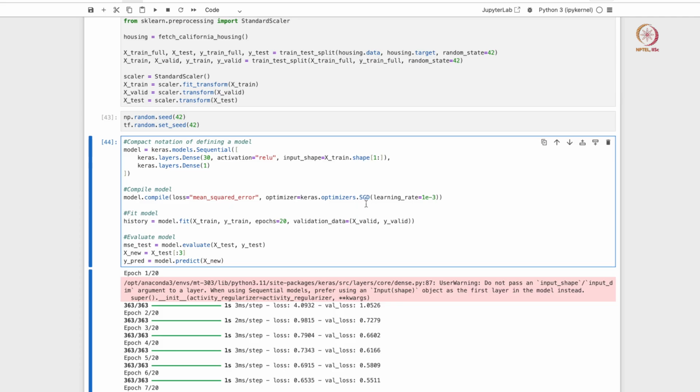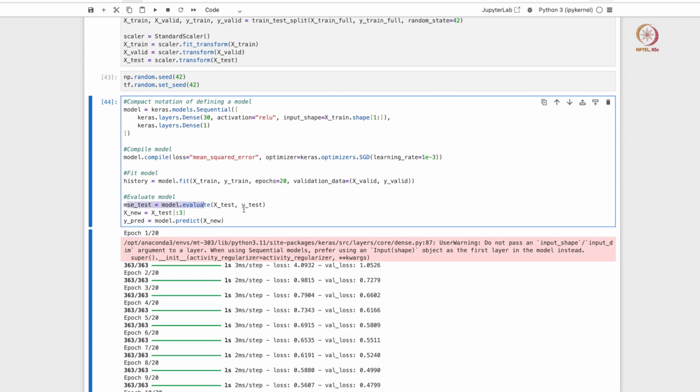And the optimizer is once again our stochastic gradient descent, again a simple optimizer, and we are going to use a learning rate of 1e-3. This is again a hyperparameter, right. And then we do a fit. We are only training the model for about 20 epochs, so not a lot of training here, and then we also do some evaluations, right.